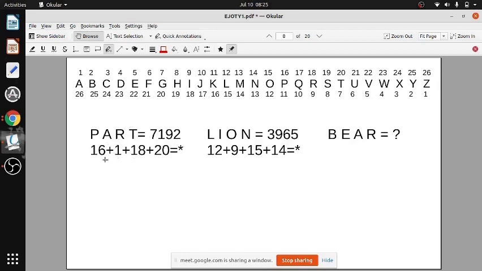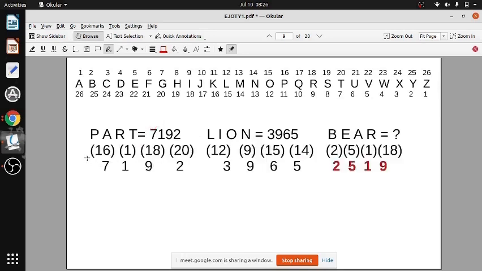By adding, you're not going to get anything. I just showed that. Just by looking you can tell you cannot add, because you will never get 7,000. But even if you don't have to add, by adding that 25, 26 and all that, you will never get 7,000. So no need to add, but still I have shown that. So what to do? See how I have got P is 16, A is 1, R is 18 and T is 20.